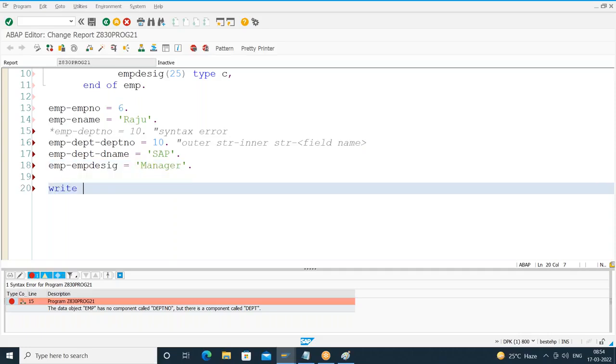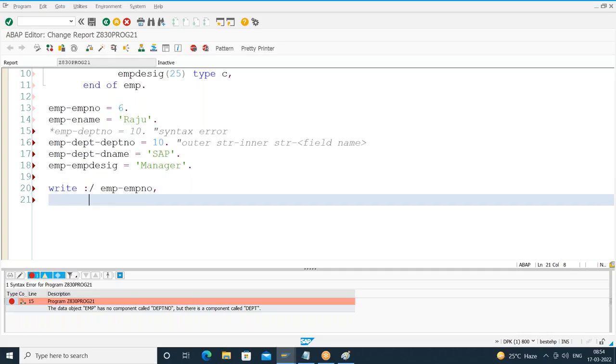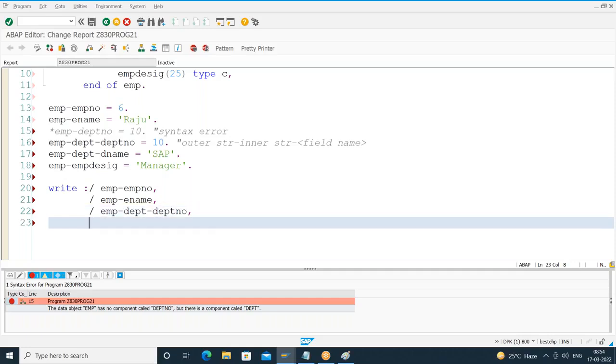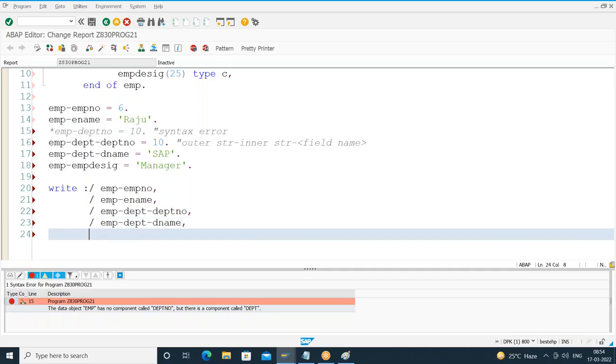That's all. Let me try to print it. EMP-employee number. Let me print everything on a separate line. EMP-employee name. EMP-department number. What else? EMP-department name. EMP-what? Employee designation.